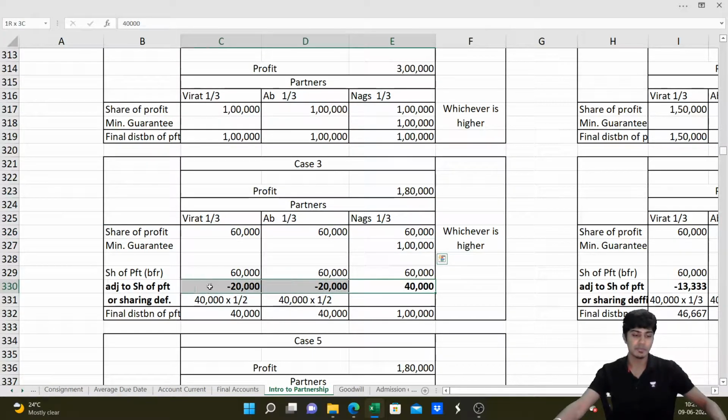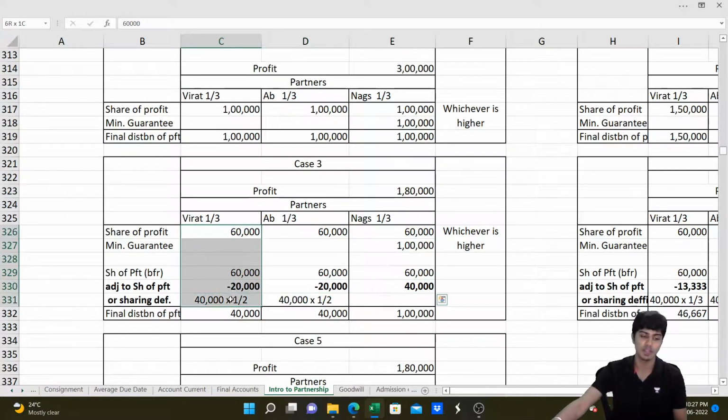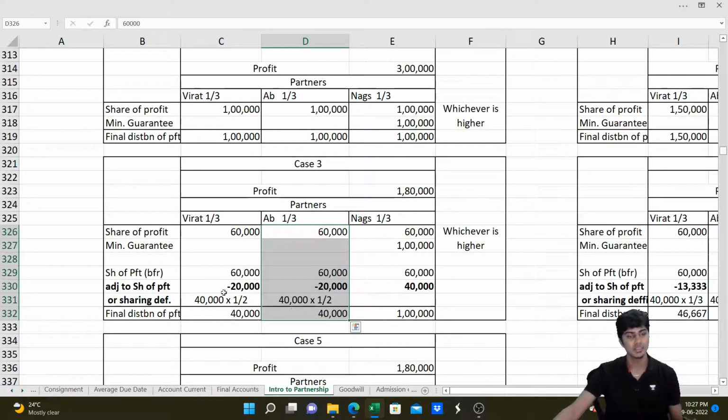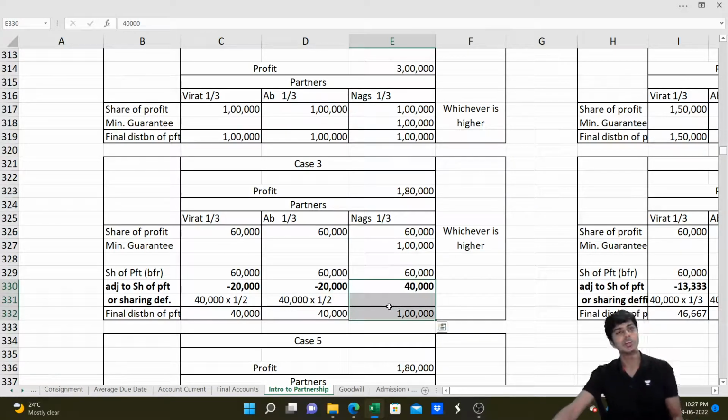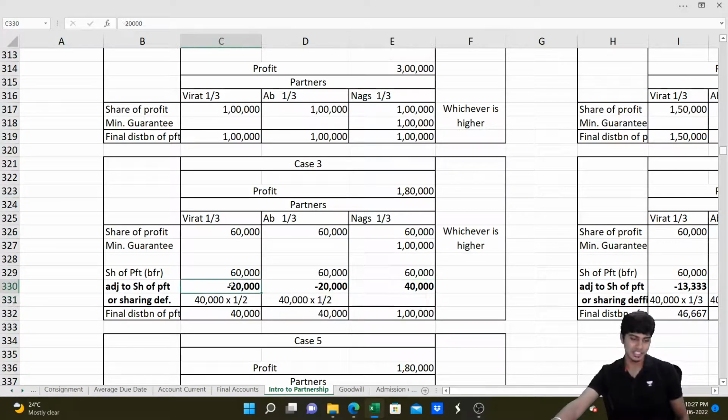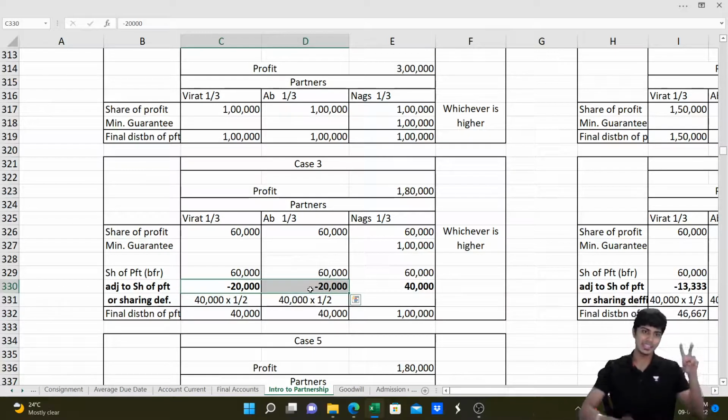That 40 will come from AB and Virat. Both of them have to contribute equally, 20-20. So their share will reduce from 60 to 40. AB also will reduce his share from 60 to 40. 20-20 they'll pool in to give Nax 40,000 and to retain him in the business. So this year they are sharing in the equal ratio, and the guarantee is given by Virat and AB in an equal 1:1 ratio.